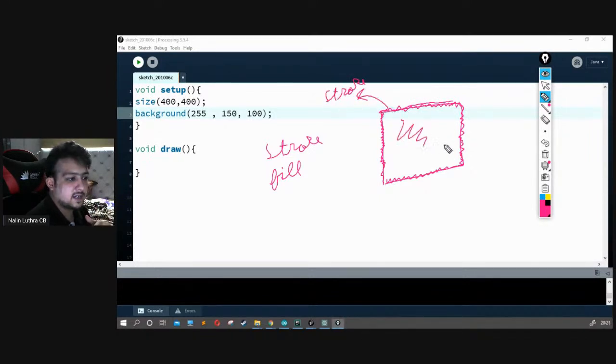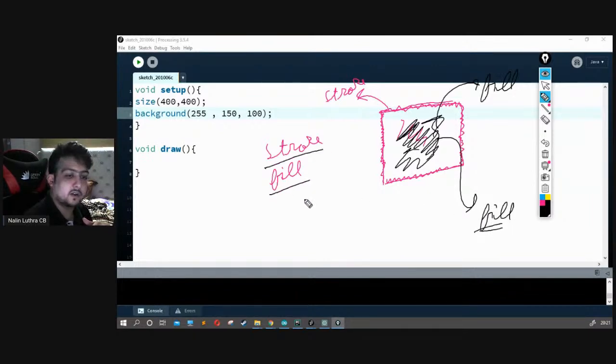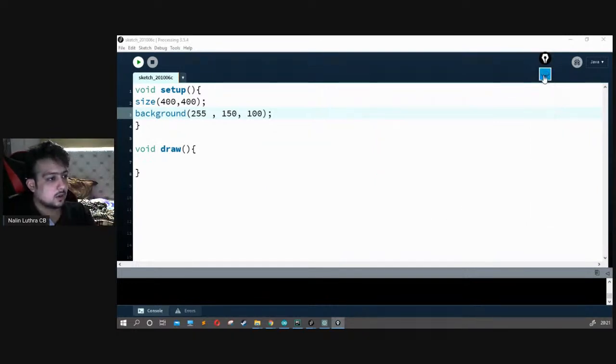Everything inside this is our fill. So there are two things I have to take into account: stroke and fill. Let's move forward.